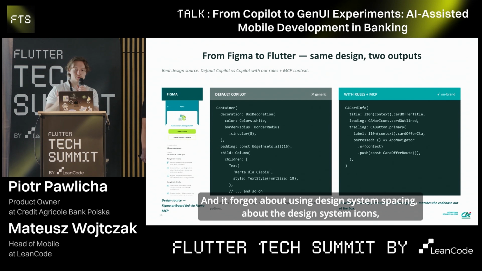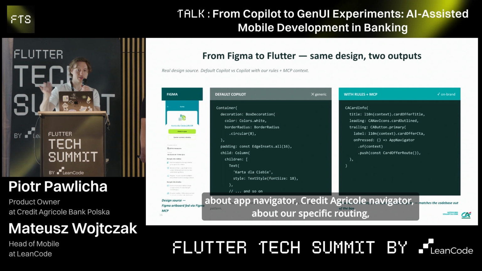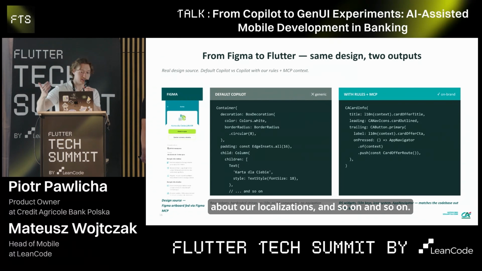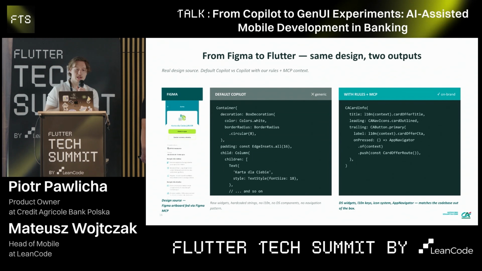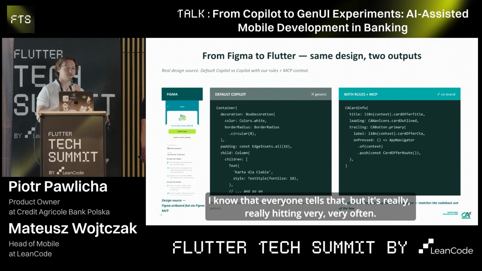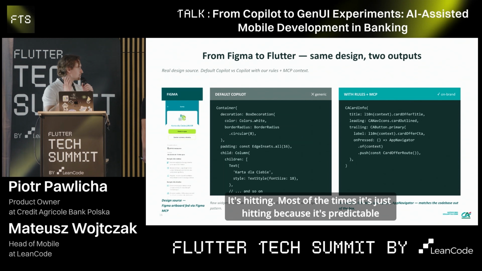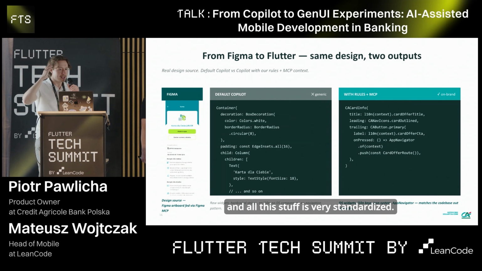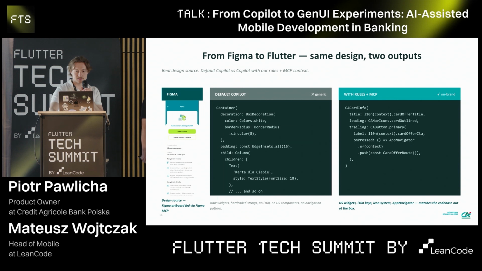And it forgot about using design system spacing, the design system icons, App Navigator, Credit Agricole Navigator, our specific routing, our localizations, and so on and so on. And with rules and MCP, it was very much one shot. I know that everyone tells that, but it's really hitting very often. Most of the time it's just hitting because it's predictable and all the stuff is very standardized.